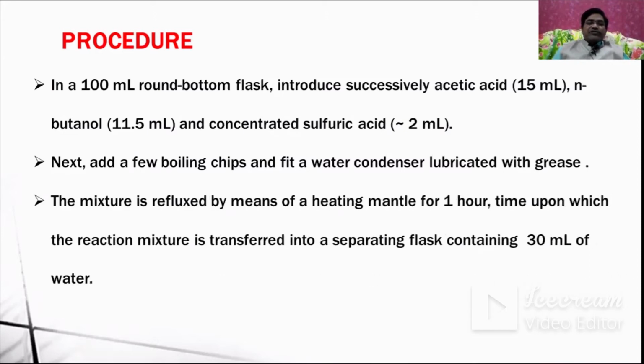The mixture is refluxed by means of a heating mantle for 1 hour, after which the reaction mixture is transferred into a separating funnel containing 30 ml of water. See, for this 1 hour, the reactant mixture in the round bottom flask is heated in the heating mantle. After that, it is transferred to the separating funnel, which I have shown, containing 30 ml of water.